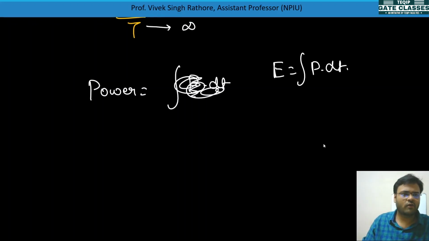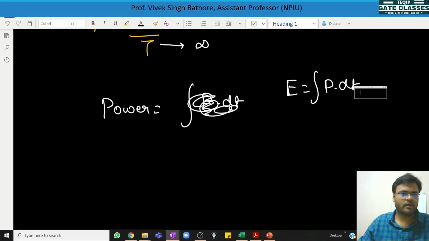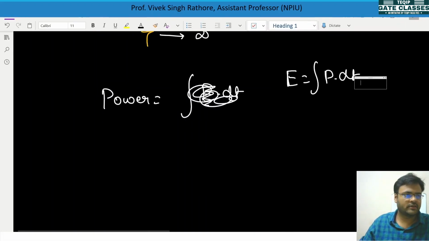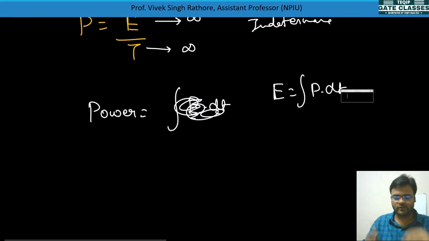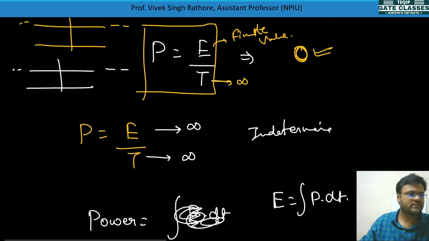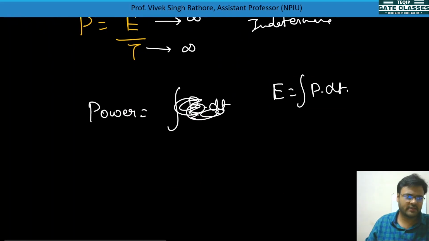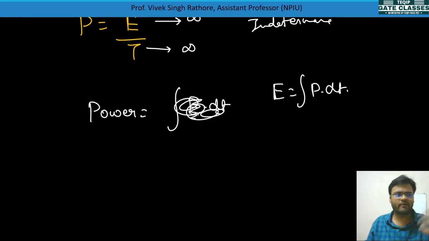So what we'll do is differentiate, then integrate, and then divide by the time period. So see, P is equal to E by T, no problem. So what we'll do, the energy formula you already know, and 1 by T is there.